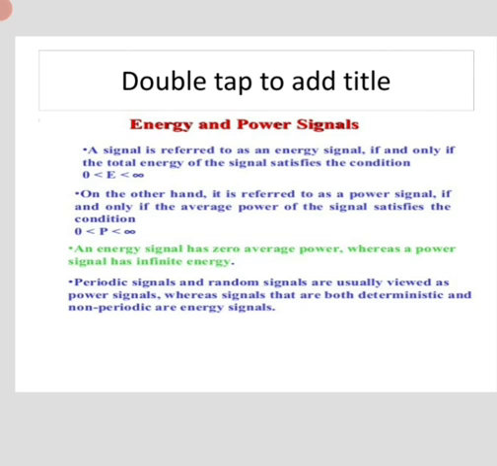While in power signals, whose total power is finite and non-zero, the energy of the power signal will be infinite. For example, a periodic sequence like a sinusoidal wave. A sinusoidal signal has a finite non-zero power but infinite energy. So a signal cannot be both an energy signal and a power signal.